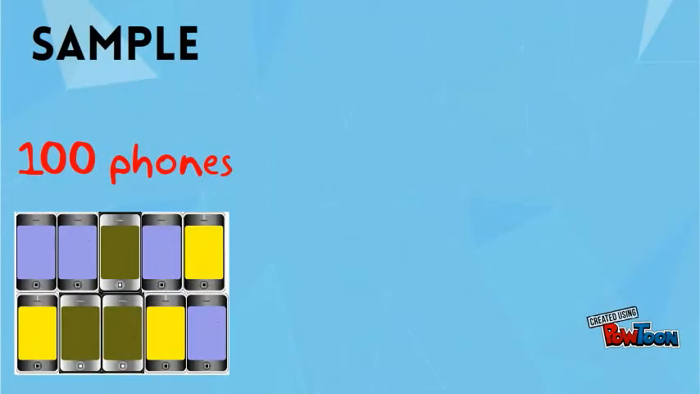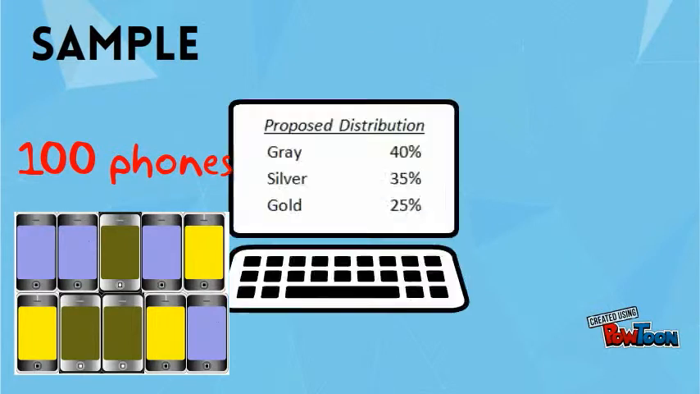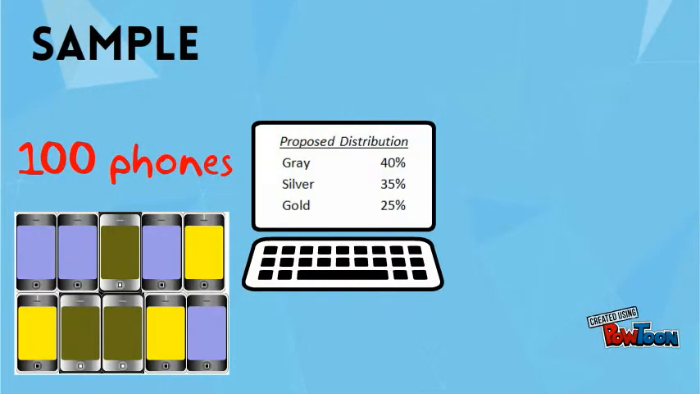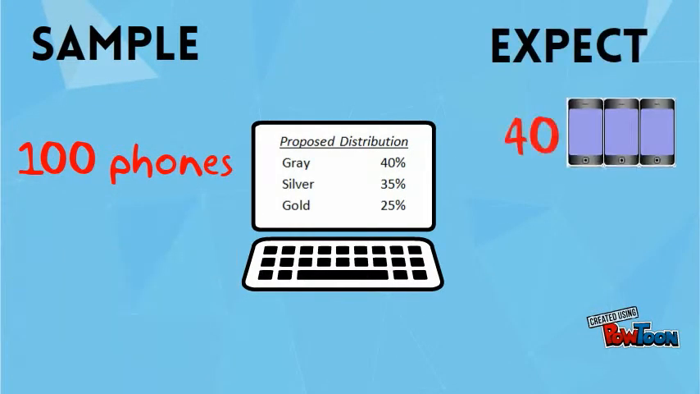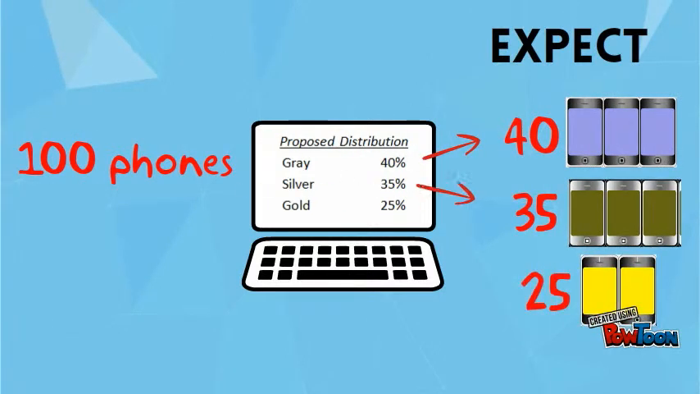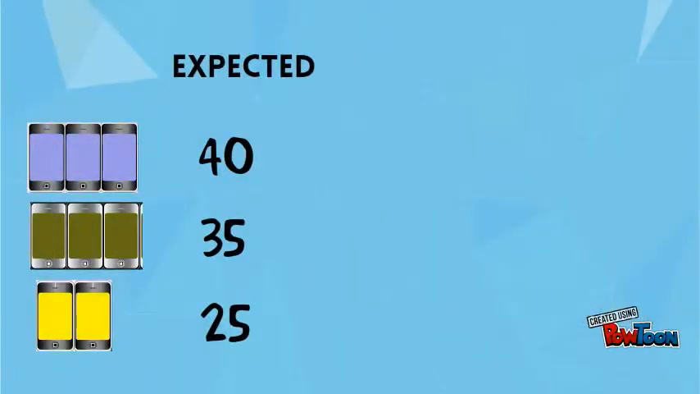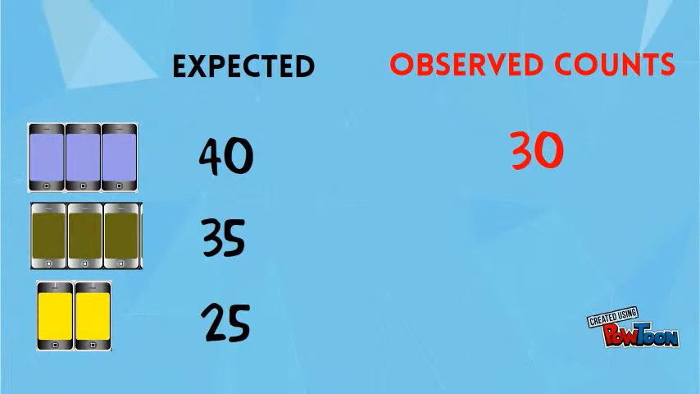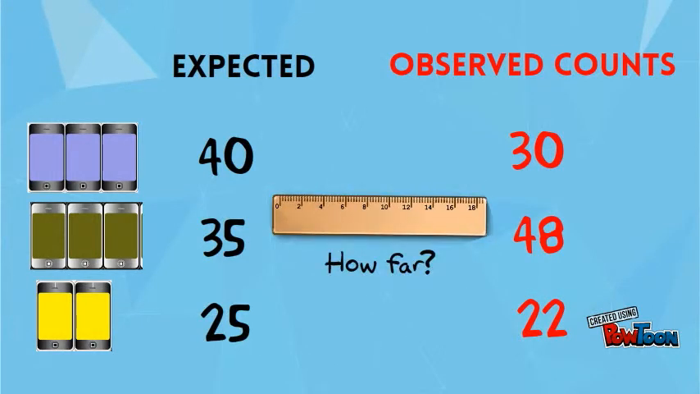In the iPhone example, suppose we recorded the colors of 100 phones purchased. If the proposed percentages were accurate, then out of these 100 phones, we would expect to count 40 gray, 35 silver, and 25 gold phones. Suppose instead that we observed in our sample that we had 30 gray, 48 silver, and 22 gold phones. Then we need to measure how far the observed data are from what we expected.